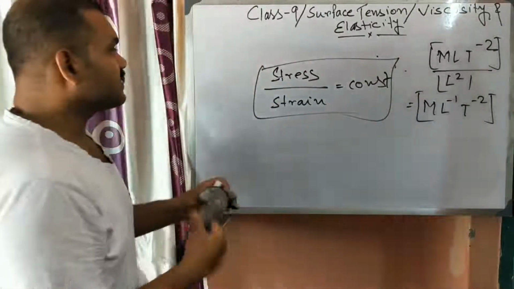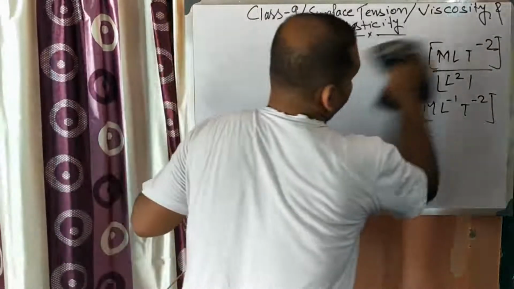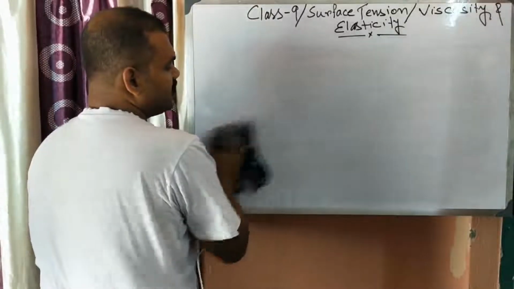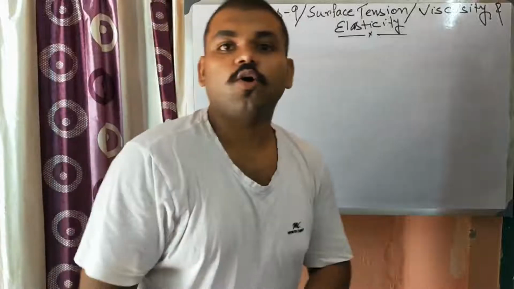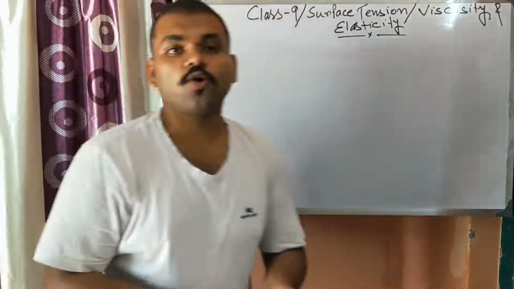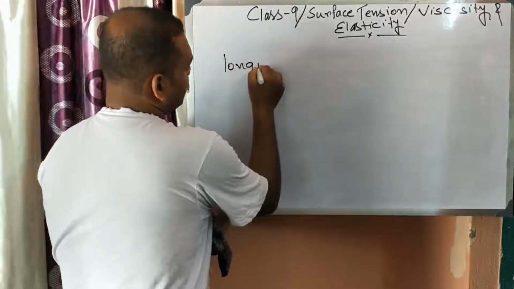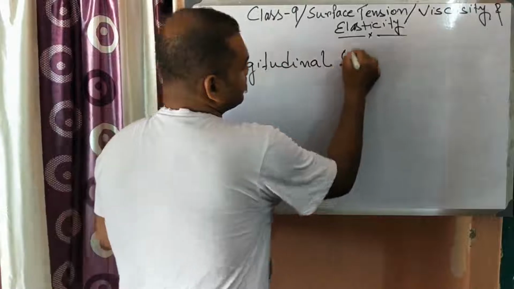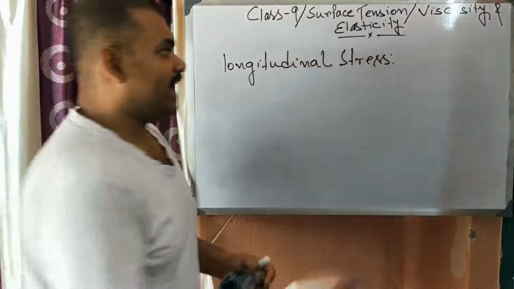Okay, next, Young modulus. Do you know what is the Young modulus? Young modulus is the ratio of longitudinal stress to the longitudinal strain. Now, what is longitudinal stress? Suppose there is a wire.